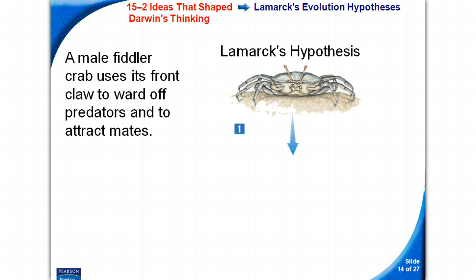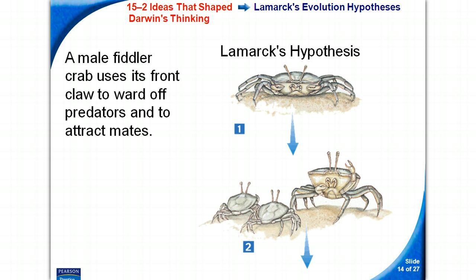A male fiddler crab uses its front claw to ward off predators and to attract mates. As we see here in Lamarck's hypothesis, you see a picture of the crab. He's got his one claw up, and he's warding off predators, and he is attracting mates.